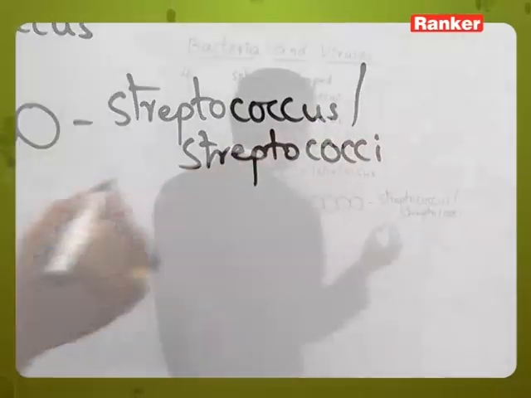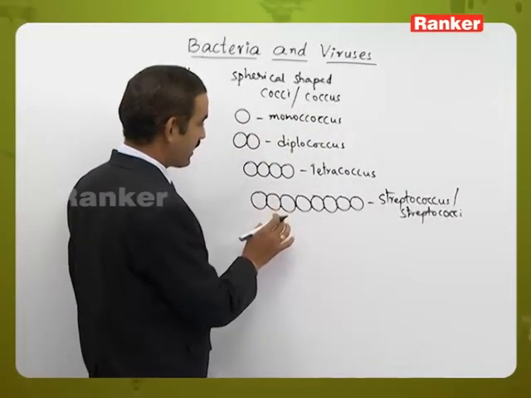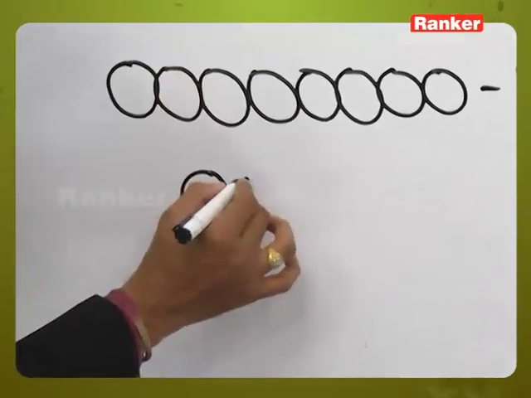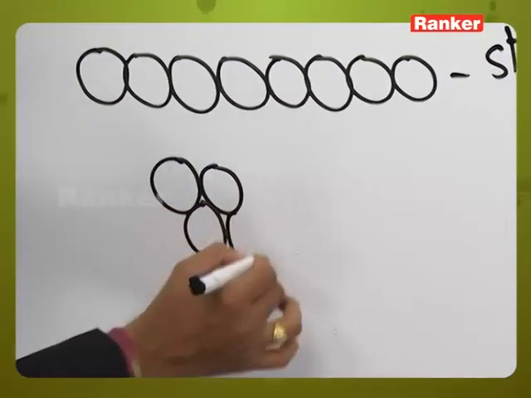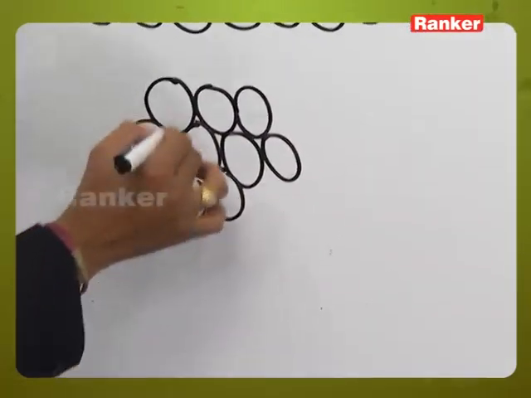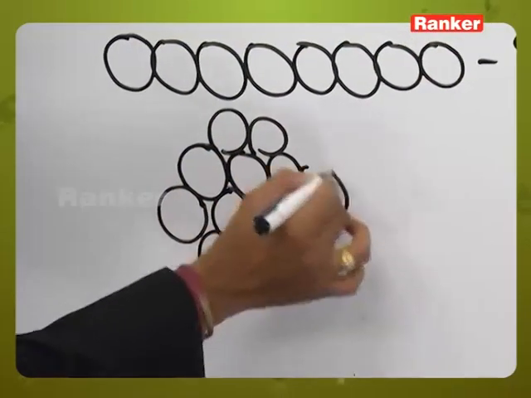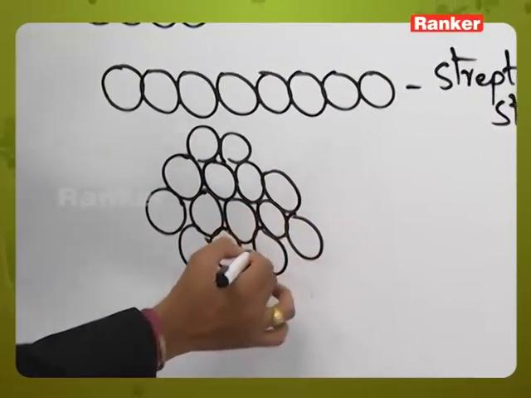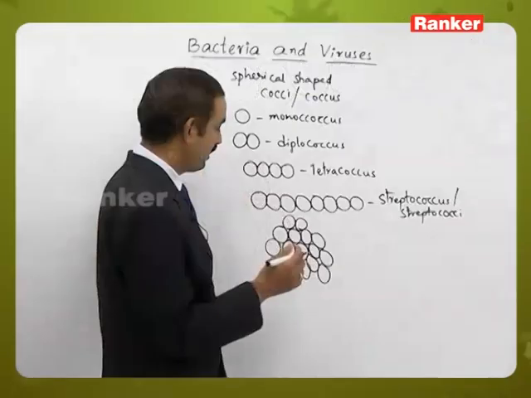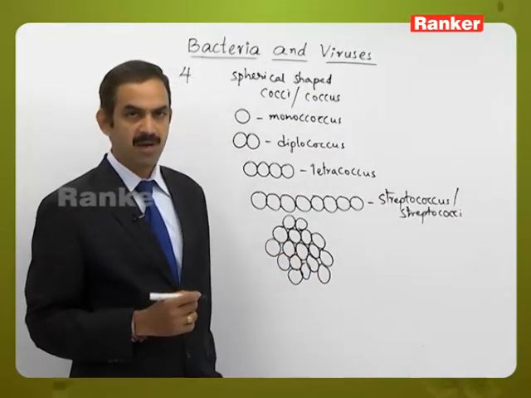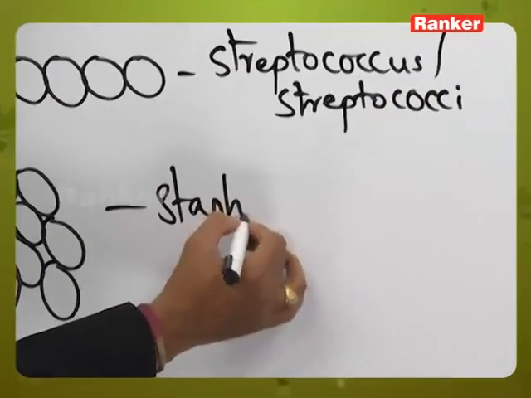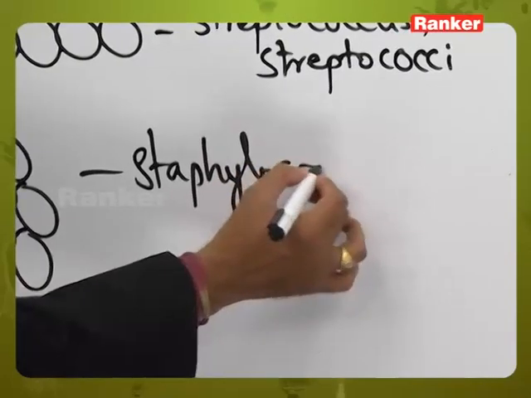At the same time, if these spherical bacteria are present in the form of an irregular arrangement like this, it may appear to be like a bunch of grapes, but the arrangement should be in an irregular pattern without any specific sequence of these spherical shaped bacteria. So if like this a cluster or a group of spherical shaped bacteria are present, we call this staphylococci.